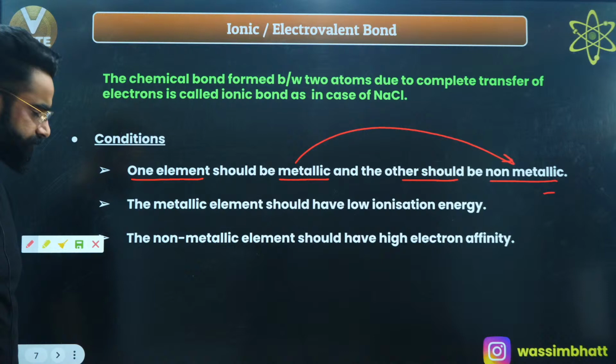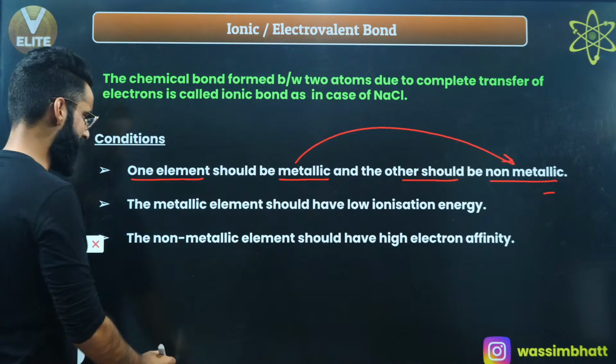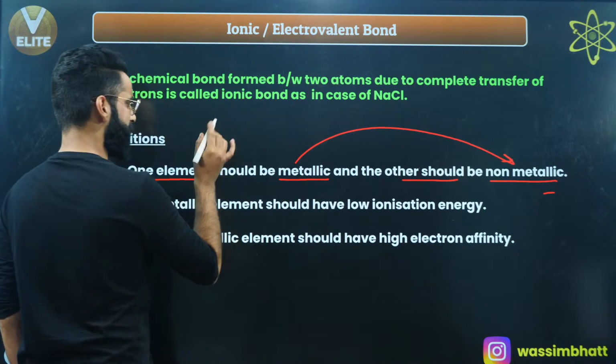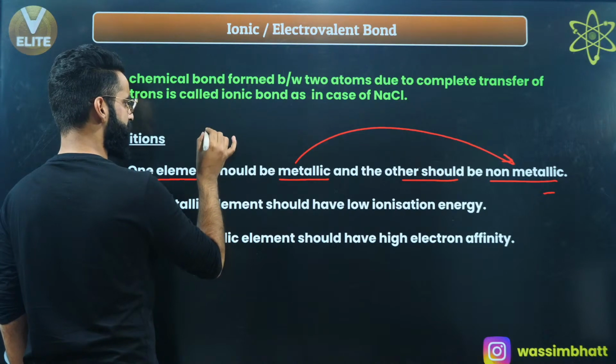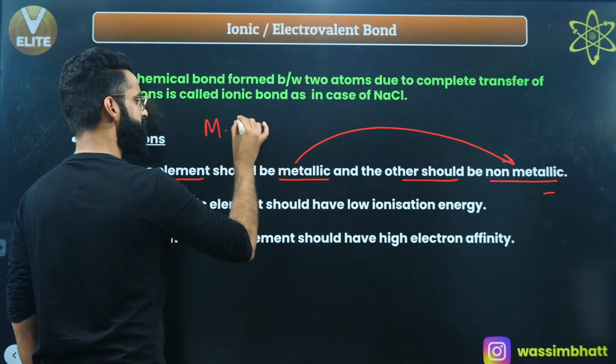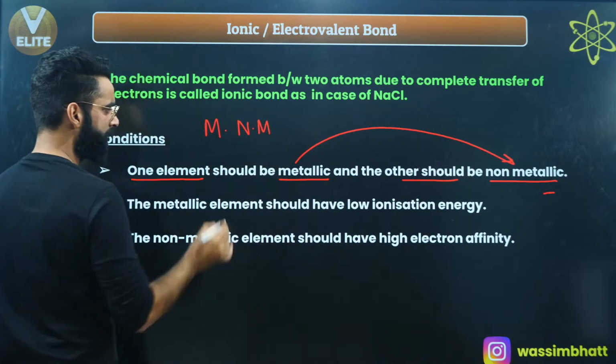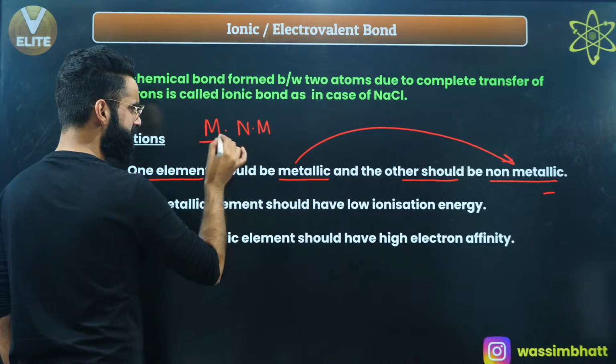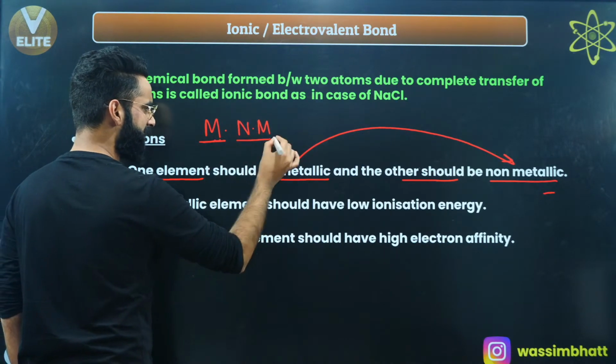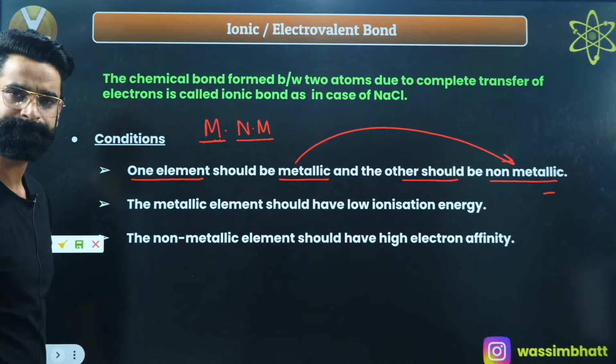Point number one. Point number two, right? See guys, I told you in the ionic compound, there are two elements. One is metal, another one is non-metal. Metals lose electrons and that electron which is lost by the metal is gained by the non-metal.